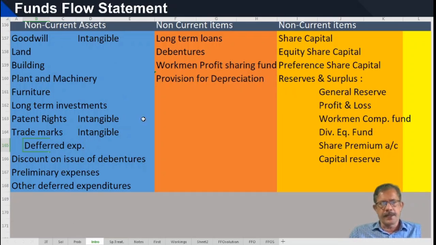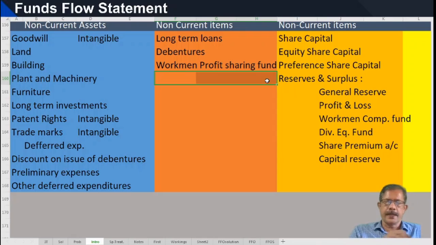These are non-current assets. Among liabilities, long-term loans, debentures, etc., workmen profit sharing fund, provision for taxation may be taken as current or non-current.